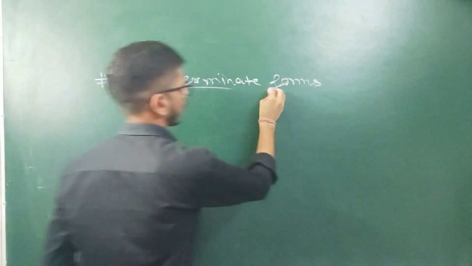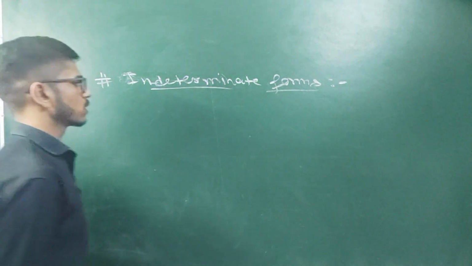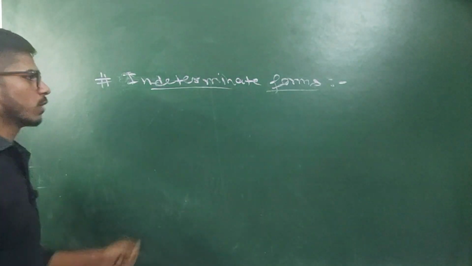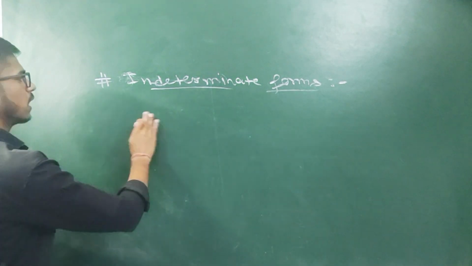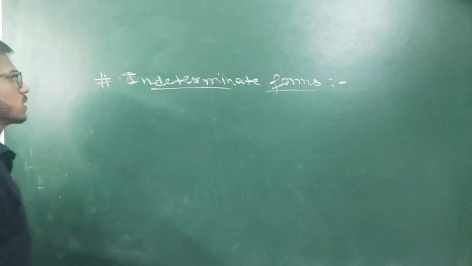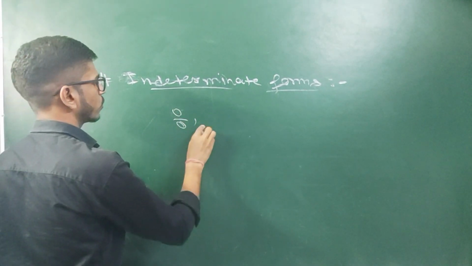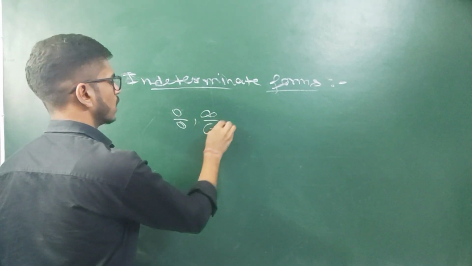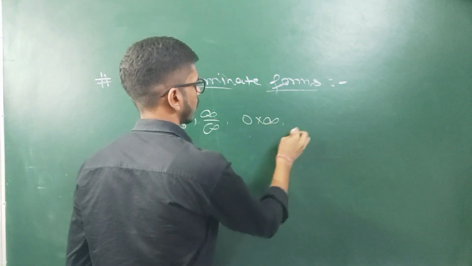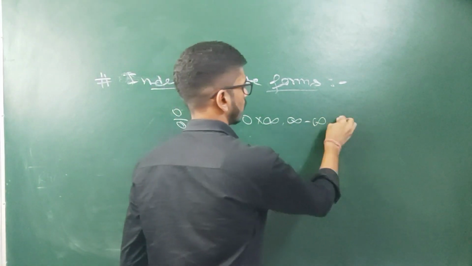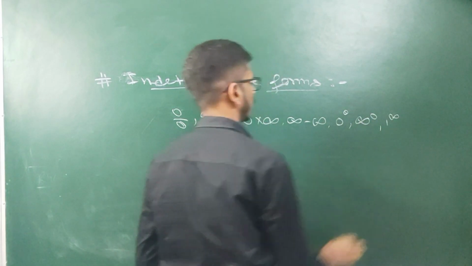We have total 7 types of indeterminate form, and there are different methods to solve these indeterminate forms. First I will list down all these forms, and after that we will explain what is the meaning of indeterminate form. So there are 7 indeterminate forms. These are 0 by 0, infinity by infinity, 0 into infinity, infinity minus infinity, 0 power 0, infinity power 0, and 1 to the power infinity.